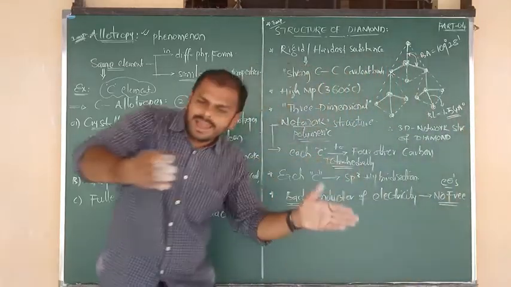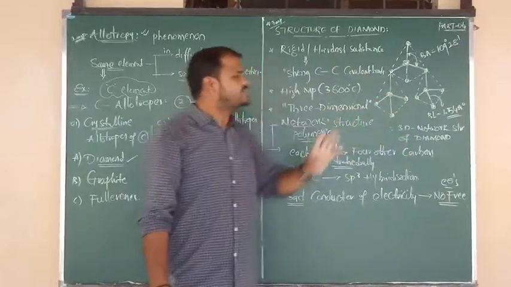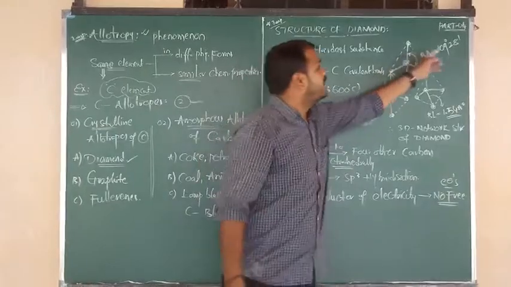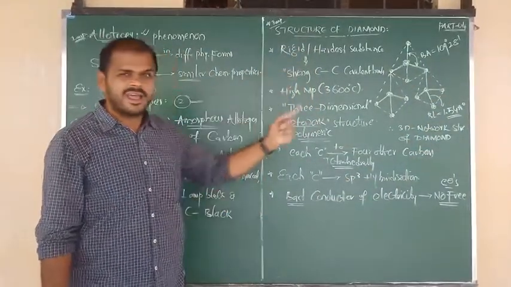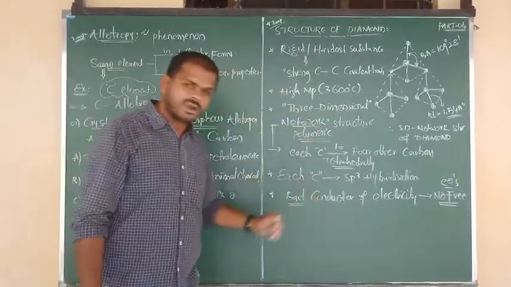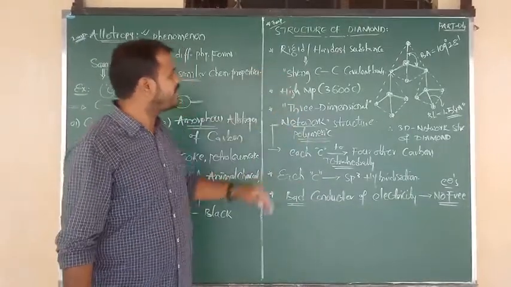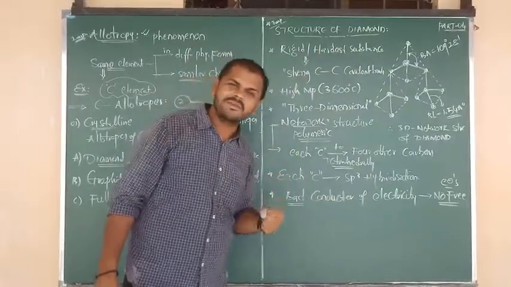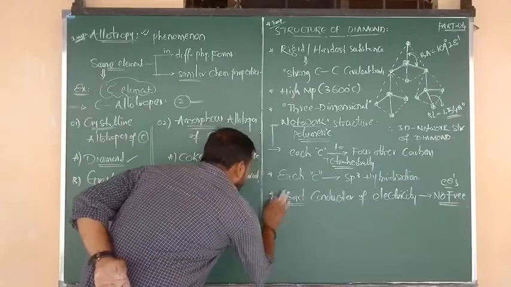So what is the bond length between any two carbons in diamond? That is equal to 1.54 angstroms. And what is the bond angle around each carbon? That is around 109 degrees 28 minutes. You have to remember the bond angle and the bond length. Next is hybridization, next information about conductivity, next information about structure, next information about melting point, and next information about hardness. Okay, beta, final touch I want to give you is about the uses.